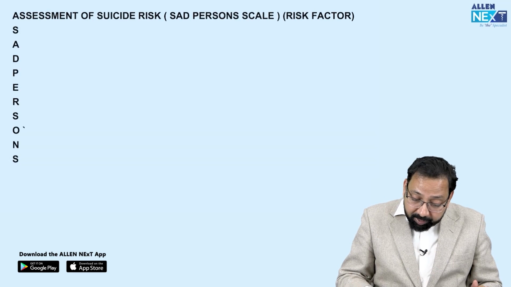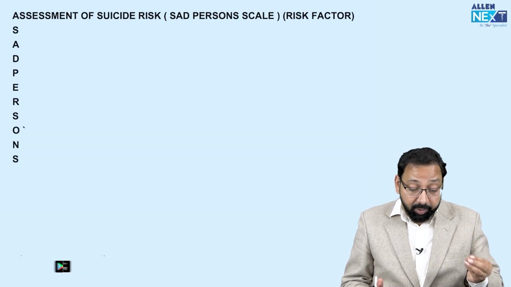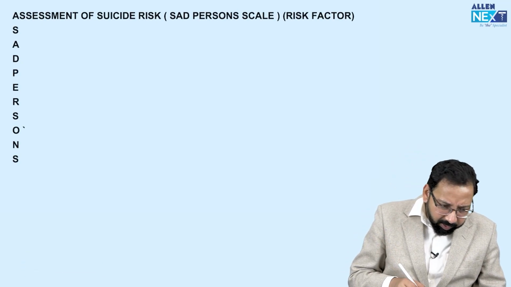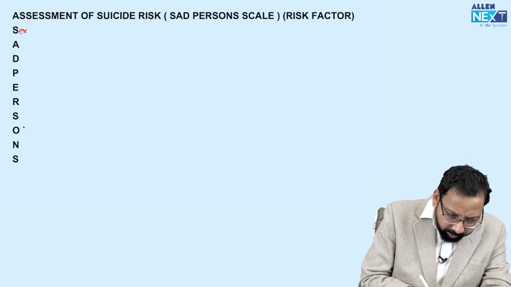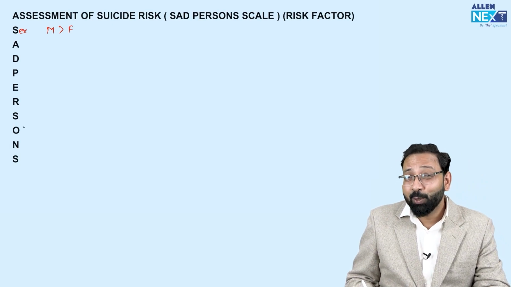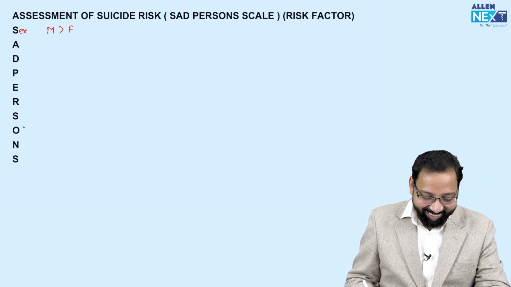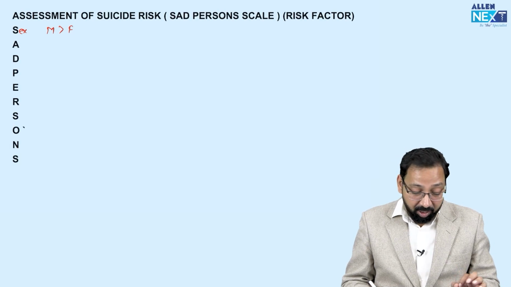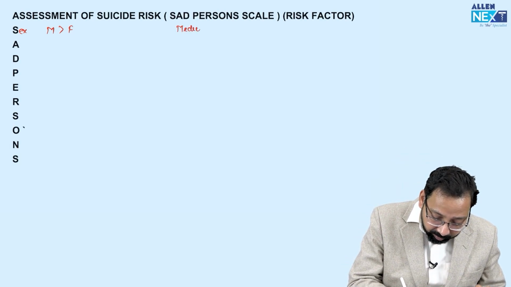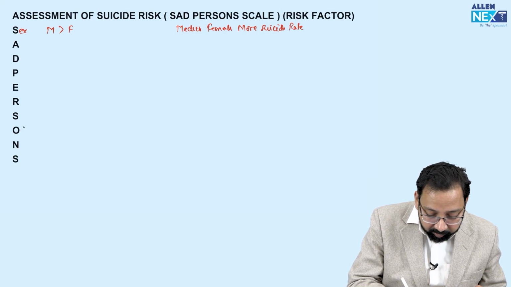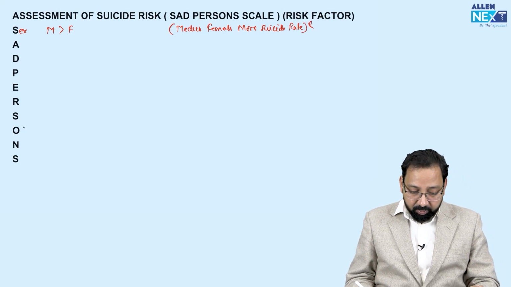Now, before discharging, how do we assess the suicide risk? There is a scale called the SAD PERSONS scale; the name itself gives you the mnemonic. S for sex. Males have an increased chance of complete suicide, females more often attempt suicide. I repeat, male complete suicide, female attempt suicide. But in medicos, females have a higher complete suicide rate, unfortunately. A recently asked question.